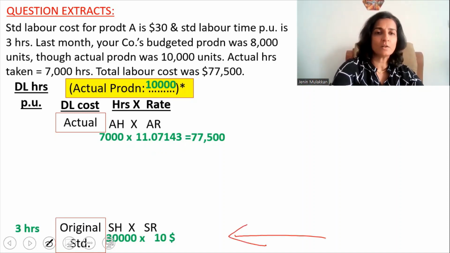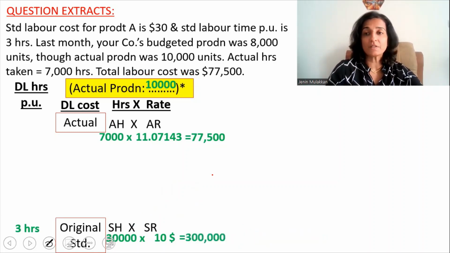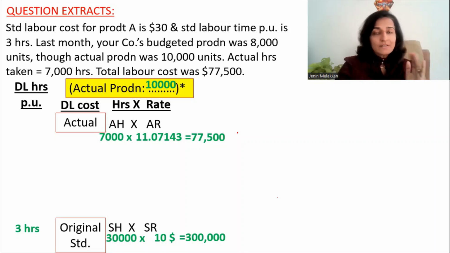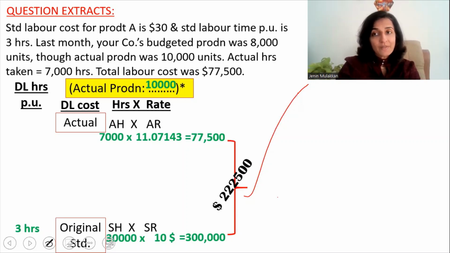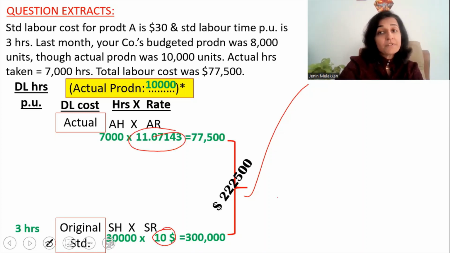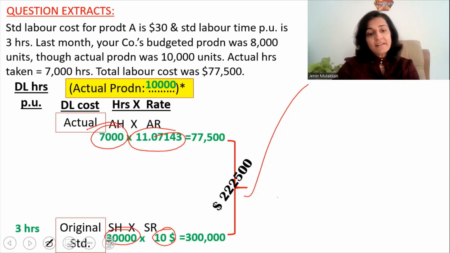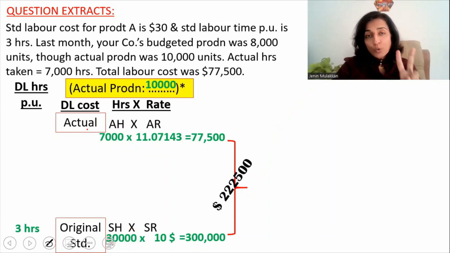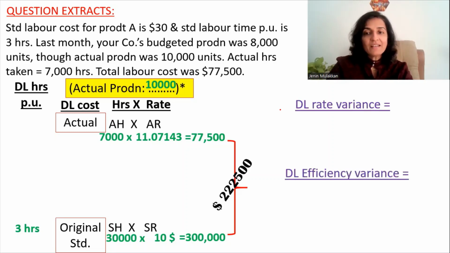Now, the standard cost for making 10,000 units is 30,000 multiplied by $10 or $300,000. Now, the difference between the standard cost and the actual cost is 222,500. This is because of 2 reasons. One is because the rate is different from the standard, and one is the hours taken is different from the standard. So basically, we have got 2 types of variances. One is the direct labor rate variance, and the next is the direct labor efficiency variance.